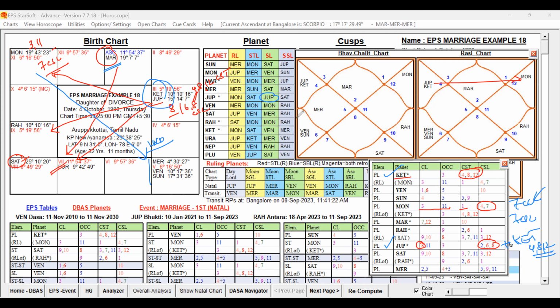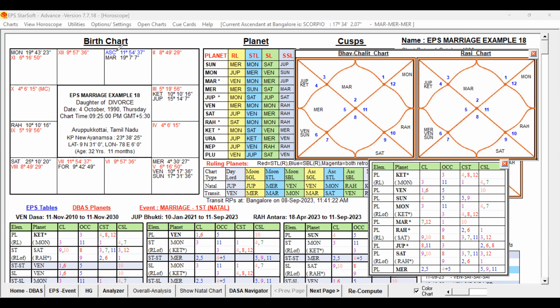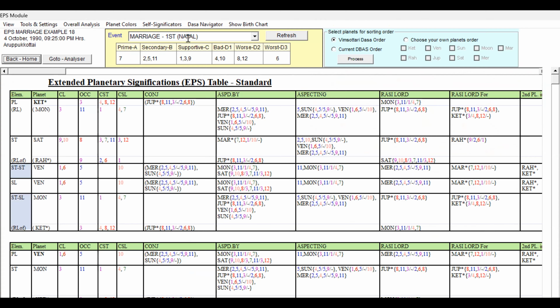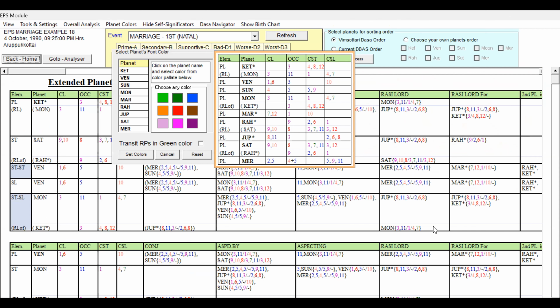So now I think you could learn something in this discussion. Now let us check the self-significators and the coloring, as the next step. Let us proceed. Let us go to the EPS page and check the self-significations. EPS, and let me select the self-significators. Yes. Now let us focus on the colors.